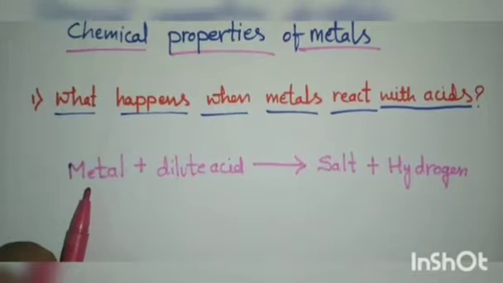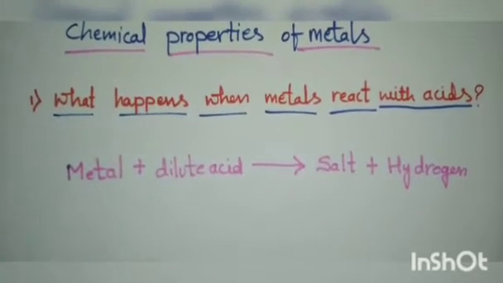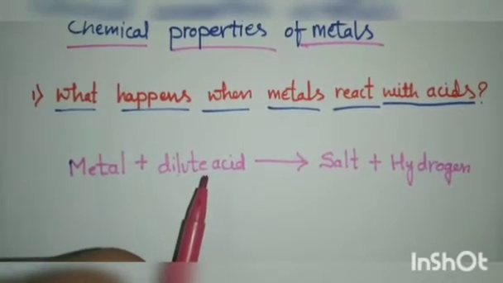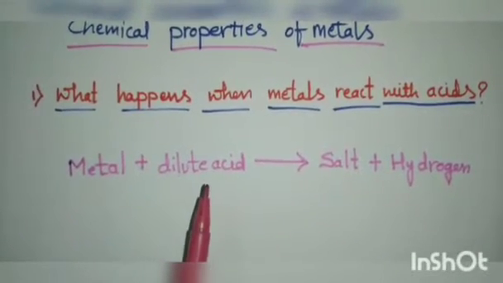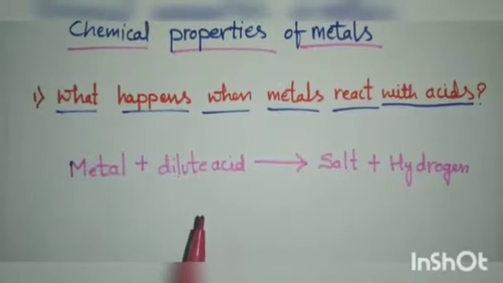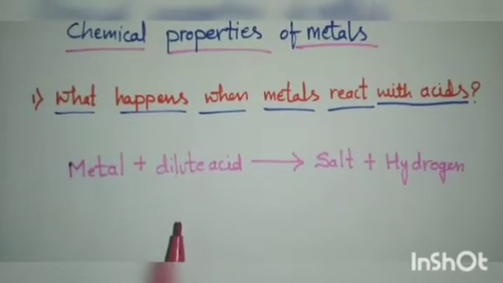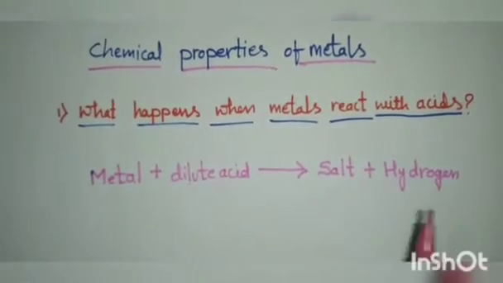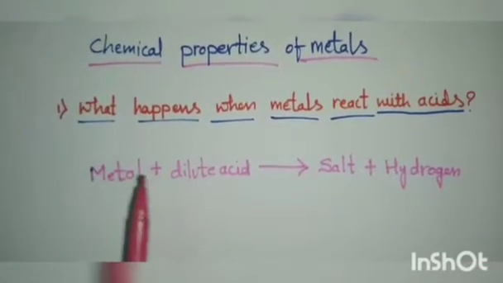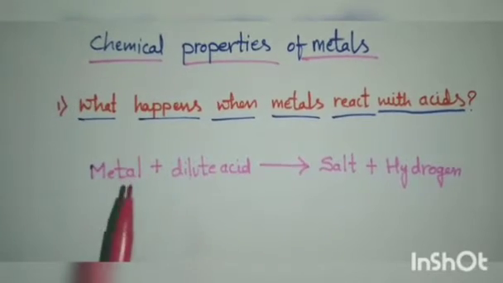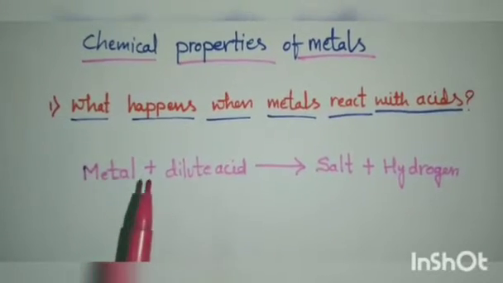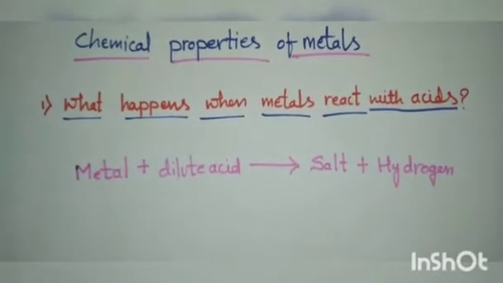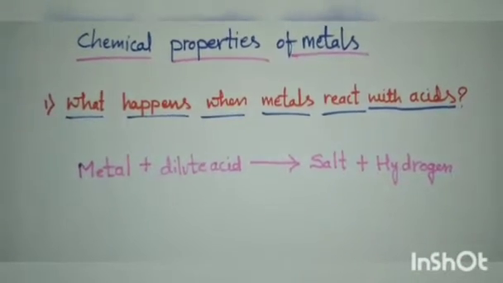Here in place of metal you can take examples like calcium, magnesium, sodium, like that. And in place of dilute acids, you can take dilute hydrochloric acid, dilute sulfuric acid, dilute nitric acid. So the salt and hydrogen come as the result of this reaction. The resultants of reactants are called products, that is salt and hydrogen. Now we'll take one example.